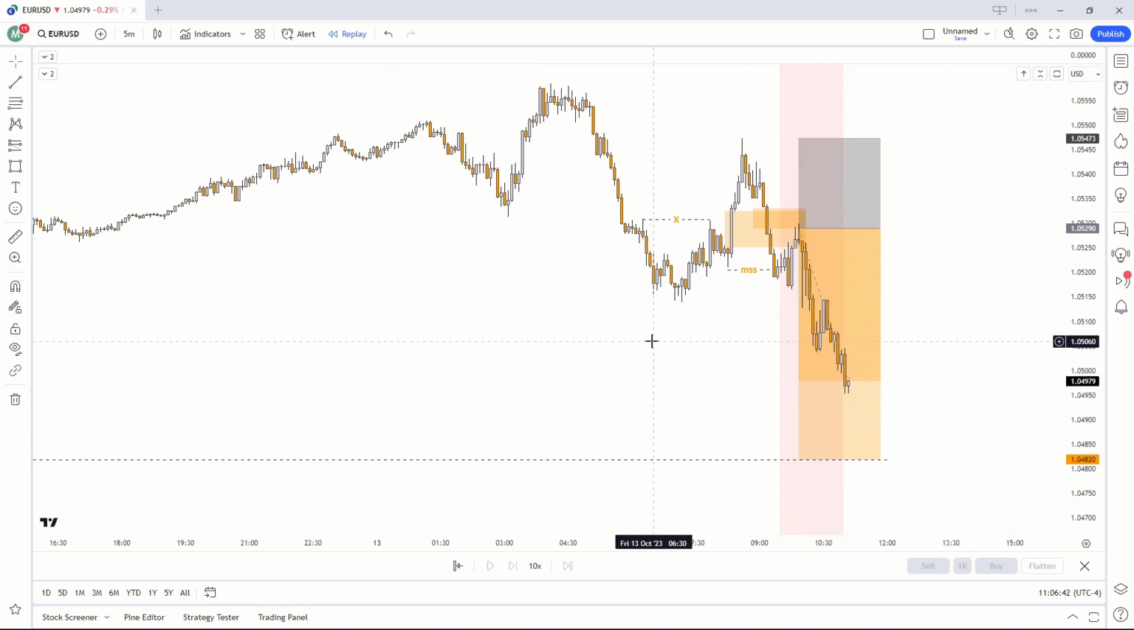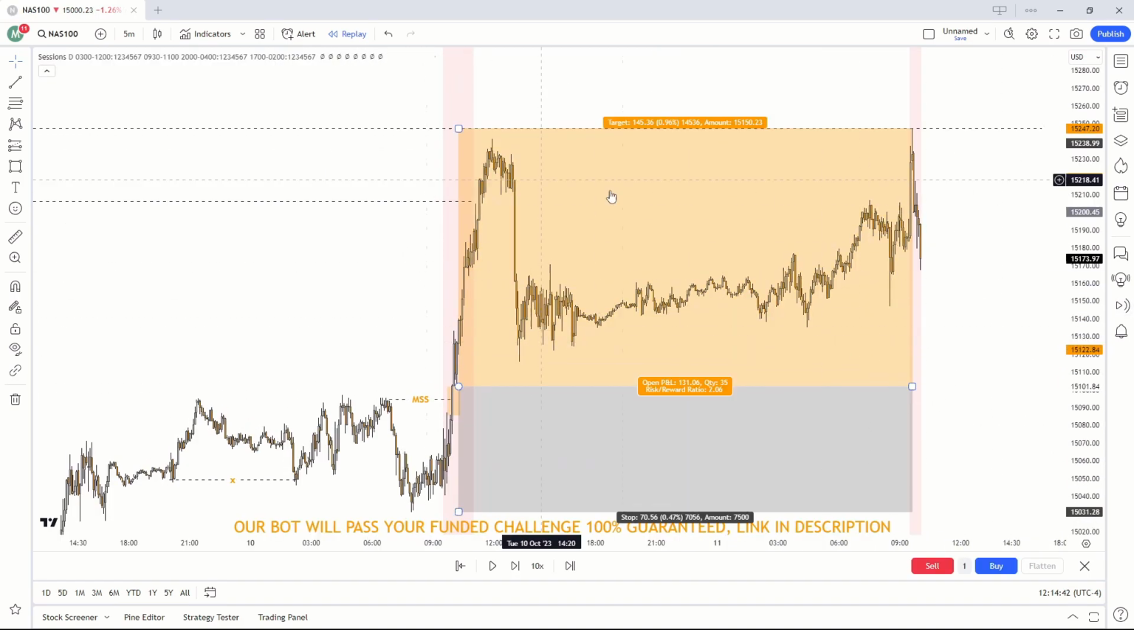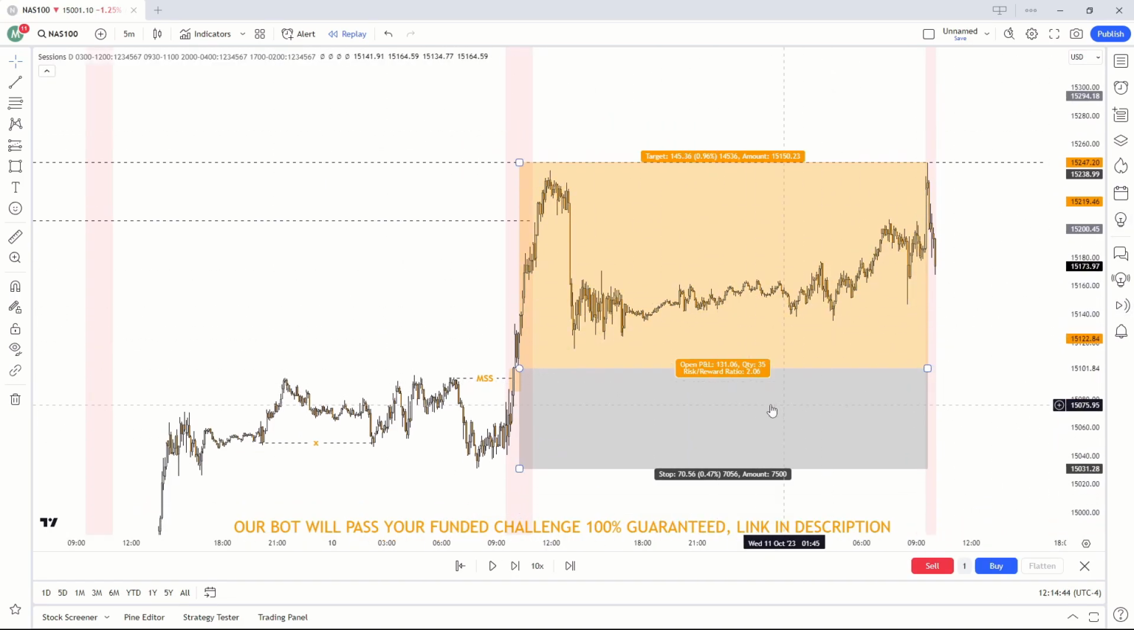So let's continue with the examples. Okay guys, I'm on the NASDAQ currently, and I'm going to be breaking down how I caught a nice 1 to 2.